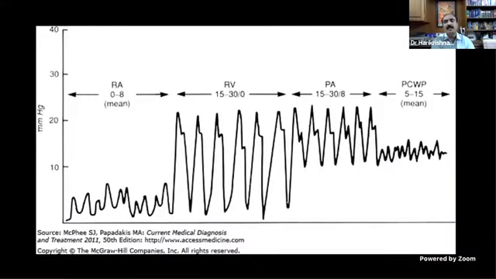Very rarely, you can get a push-in tracing also. This is a Swan-Ganz catheter: when you float it from the RA, it goes to the RV, goes to the PA, and goes to the pulmonary capillary wedge. Rarely you can get a push-in tracing or a floating tracing like this.